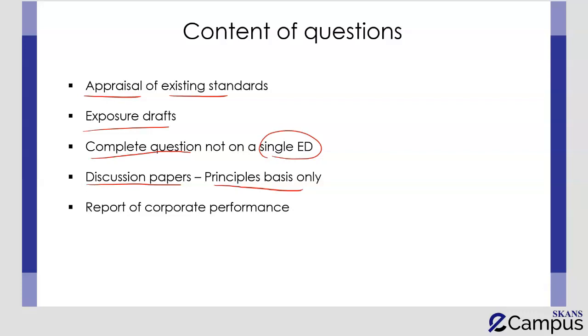In fact, with respect to overall current issues, you will not be required to do any complicated calculations. Rather, these are going to be mainly theoretical questions in which you suggest the changes that are going to take place and how they are going to be an improvement from the current accounting treatment. Also, you may be required to look at corporate performance reports. From those, you may be asked to comment on a particular current issue.